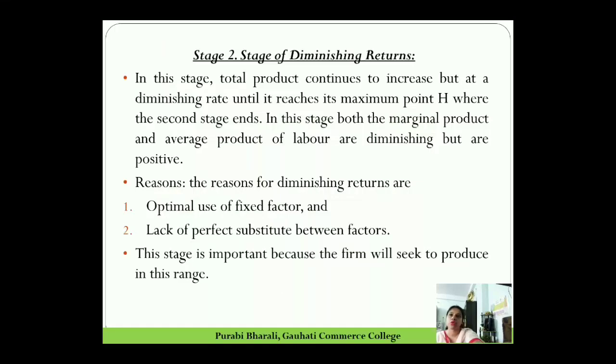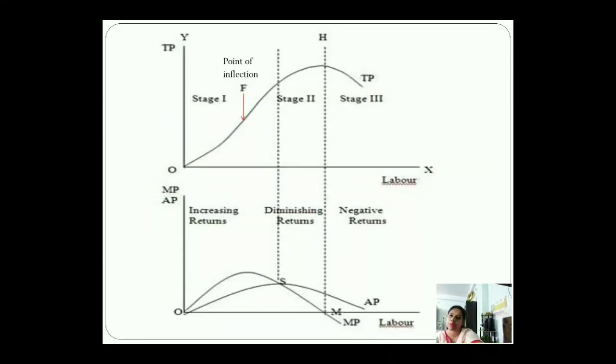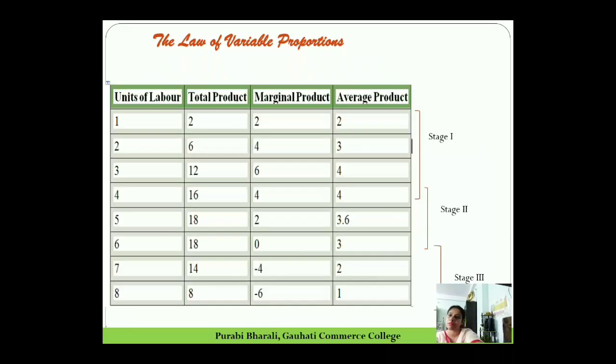Now coming to stage 2 of diminishing returns. In stage 2 of diminishing returns, what happens? Total product continues to increase but at a diminishing rate until it reaches its maximum point H, where the second stage ends. In this, both the marginal product and average product of labor are diminishing but are positive. Okay, let me explain the second stage with the help of the table. Second stage of diminishing returns: you can see the second stage starts from unit 4. First stage ends at unit 4 and second stage starts at unit 4. So it goes from unit 4 to 5, 5 to 6.